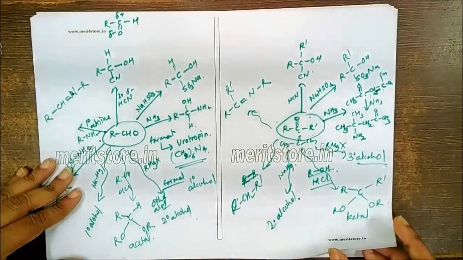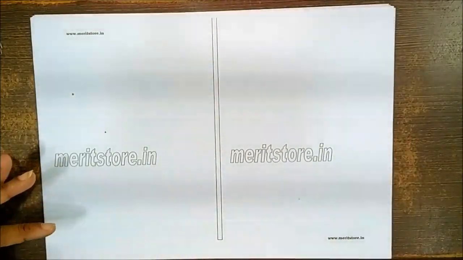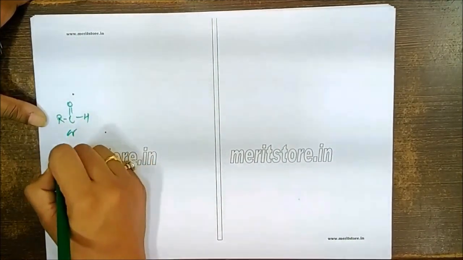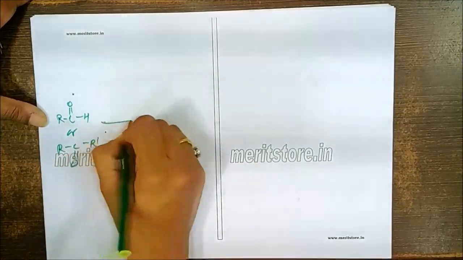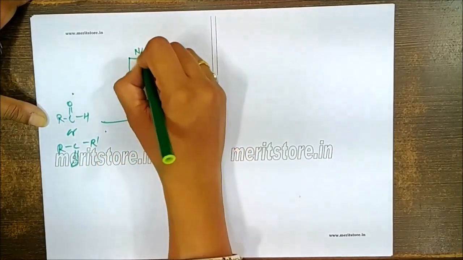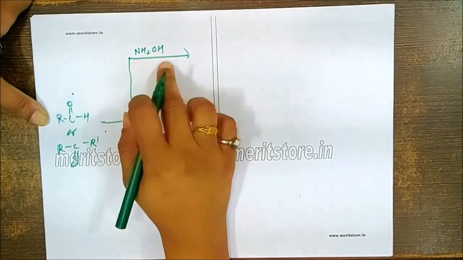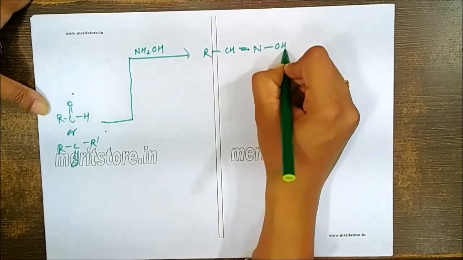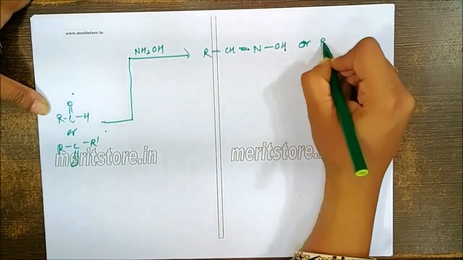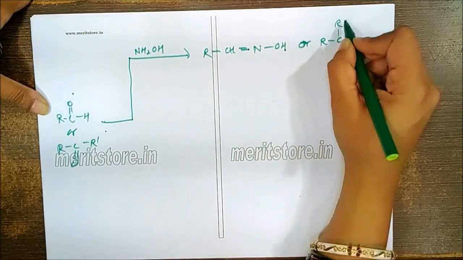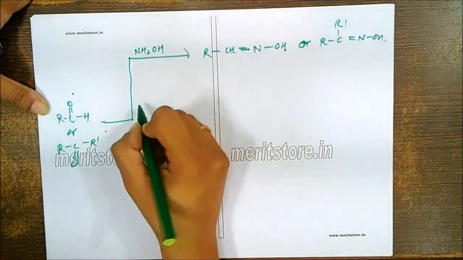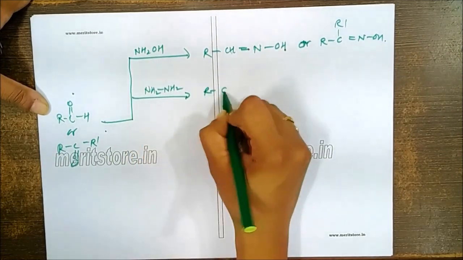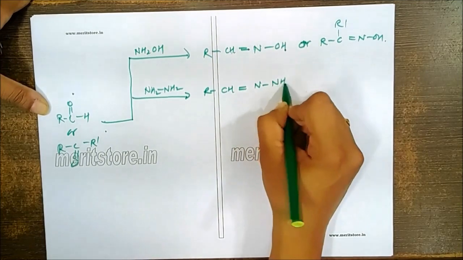Now for all other reactions, simple condensation reactions, just remember, you take aldehyde or you take ketone, these reactions are common for them. You allow it to react with hydroxylamine, there will be simple condensation to give oxime. If it is ketone, you will get R, C, R dash, so instead of hydrogen, there will be R dash, to give the corresponding oxime. You can allow this to react with hydrazine, then you will get the corresponding hydrazone.